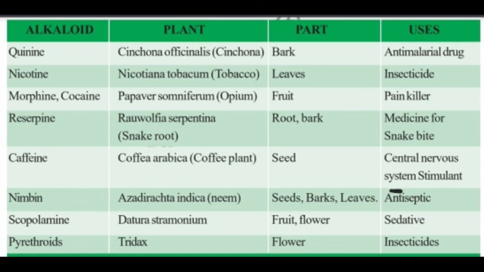Coffea arabica, the coffee plant. Azadirachta indica, the neem tree. Datura stramonium for scopolamine. And chrysanthemum, from which pyrethroids are extracted. The parts and the uses are also given here.